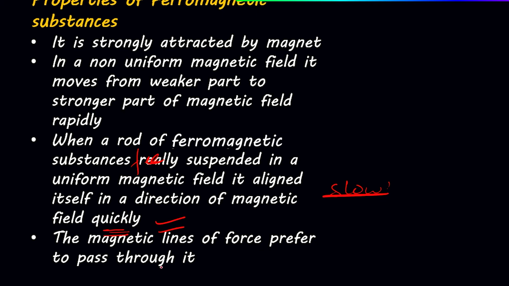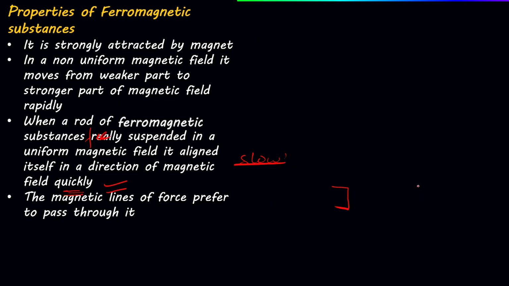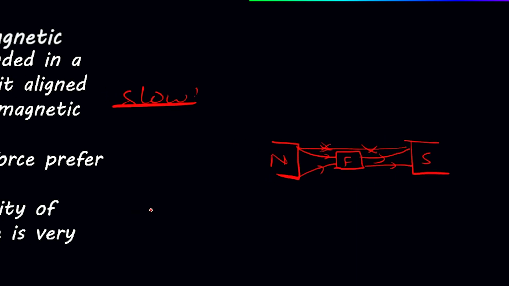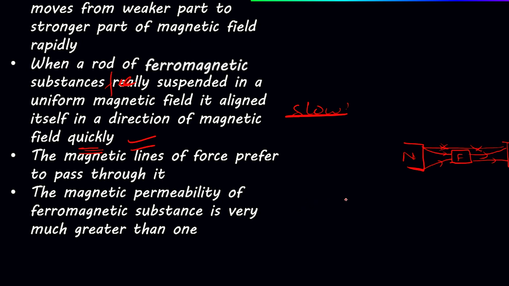The magnetic lines of force prefer to pass through it. Say these are the north and south poles, and here is the ferromagnetic substance. In the case of paramagnetic substances, the lines may pass through this, but in the case of ferromagnetic substances, they prefer to pass. Prefer to pass means if any line is there, it will not move like this, but it will pass through this. In comparison to free space, it will prefer to pass through the ferromagnetic substances. Magnetic permeability of ferromagnetic substances is much greater than 1.